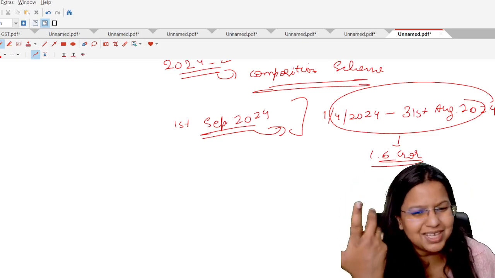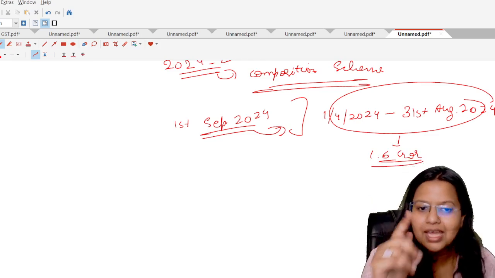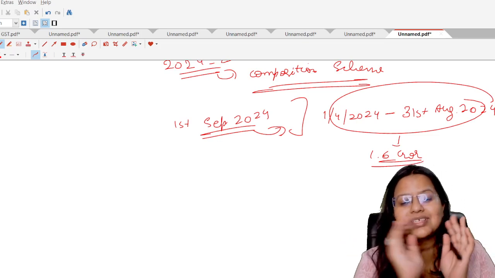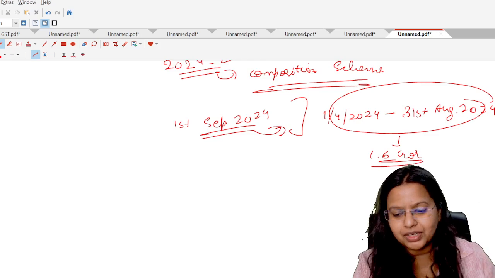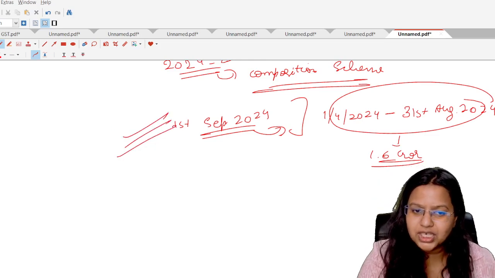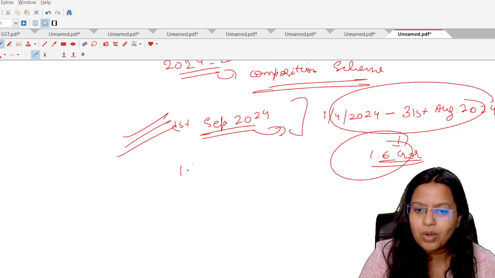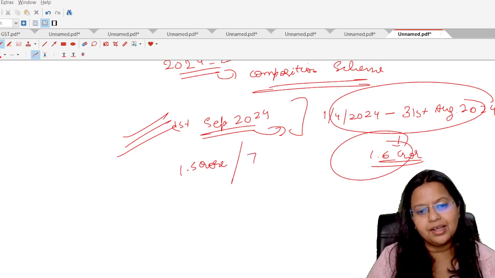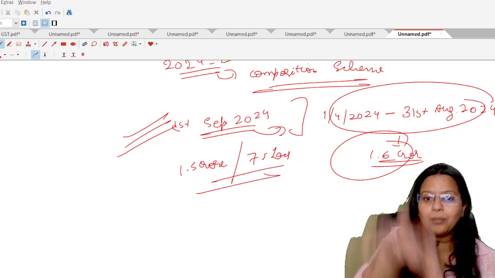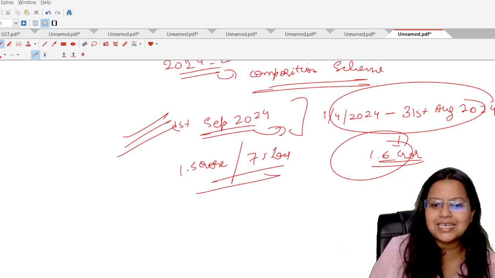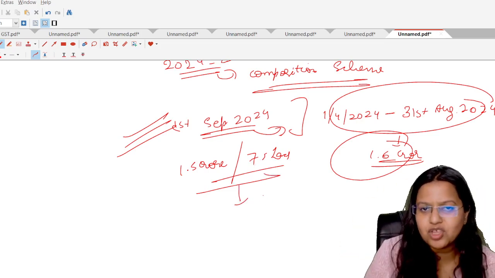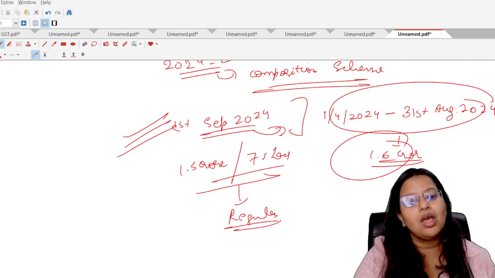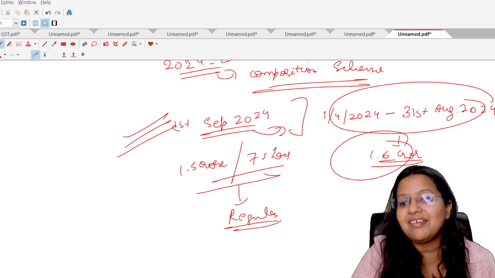Now, in the preceding financial year the turnover limit was less. But the main objective of this turnover limit is that the person should be a small taxpayer, not a larger one. If in the current financial year his turnover exceeds 1.5 crore, and in the case of special category states 75 lakh, then from the day the turnover gets exceeded, the composition scheme shall lapse for that person, and he has to register under the regular scheme, that is the normal scheme. Normal scheme in legal language is known as the regular scheme.